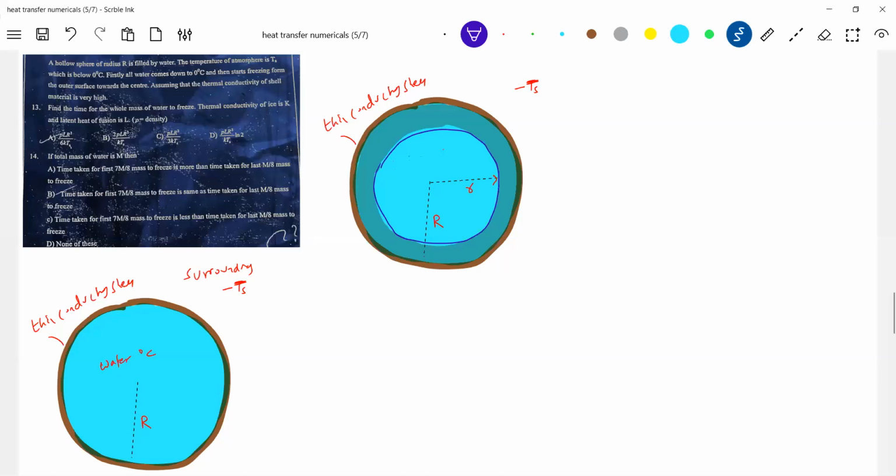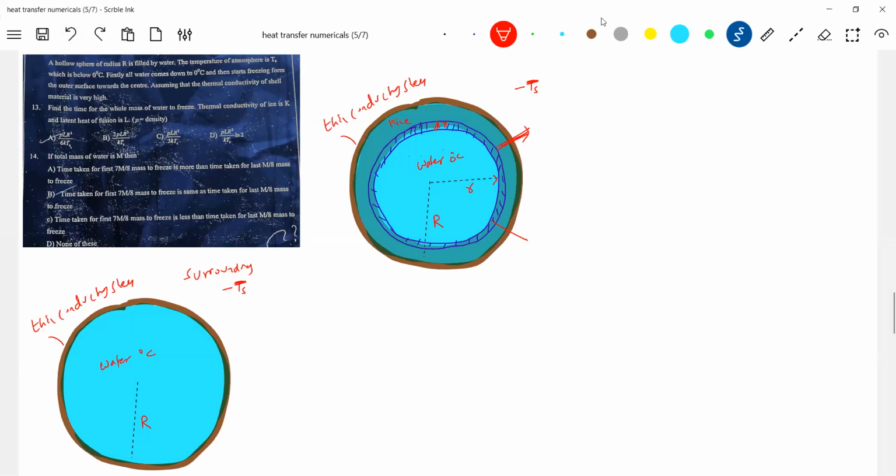Let me take a small thickness, let it be dr. This is water, and this is K ice. Now everyone is able to think very easily. You should thank your teacher.